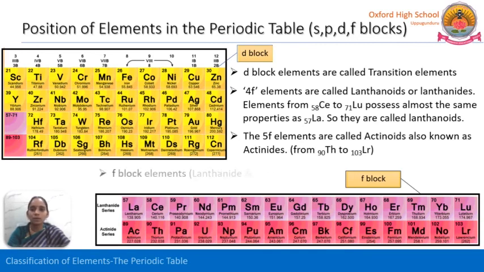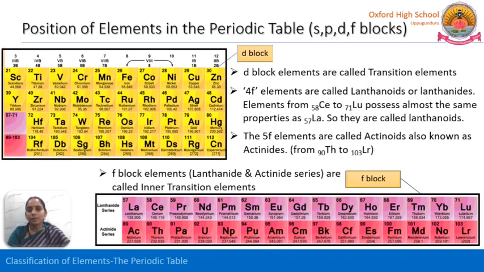So they are called actinoid series. F block elements, lanthanides and actinides, are called inner transition elements, as we already discussed, because these two series are also internally present in the D block elements.